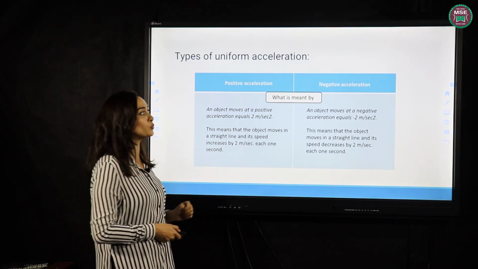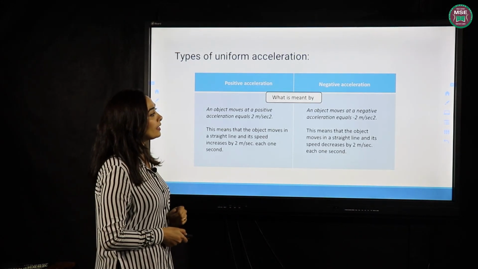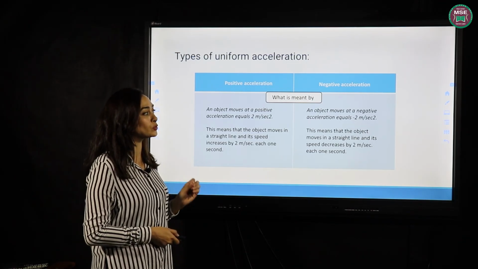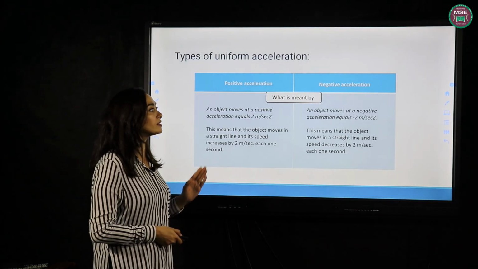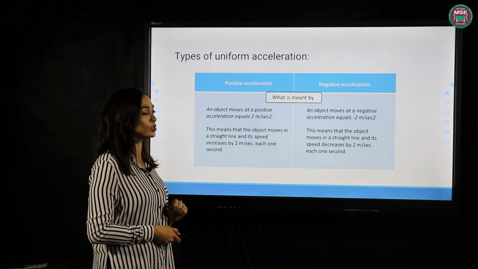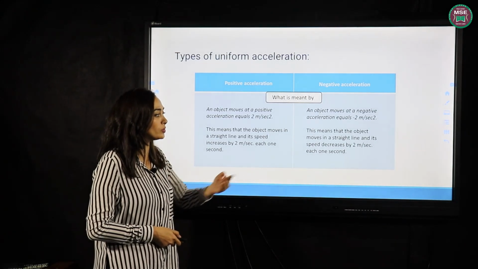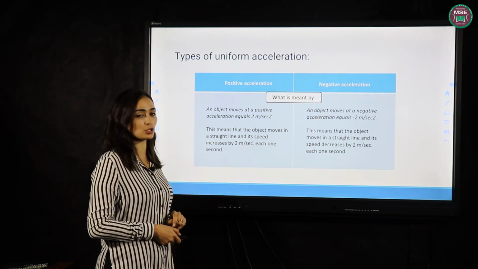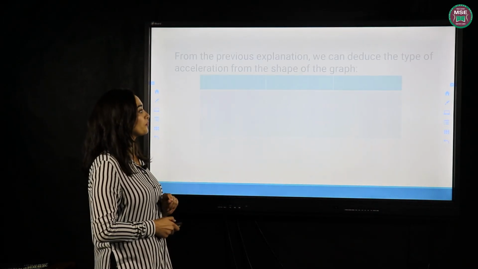Okay, on the other hand, when we talk about negative acceleration, what's meant by an object moves at a negative acceleration equal negative 2 meters per second squared? The same. We will write the definition of negative acceleration. This means the object moves in a straight line when the speed, instead of changes, we will write decreases, because this is a negative acceleration, by 2 meters per second in each 1 second.